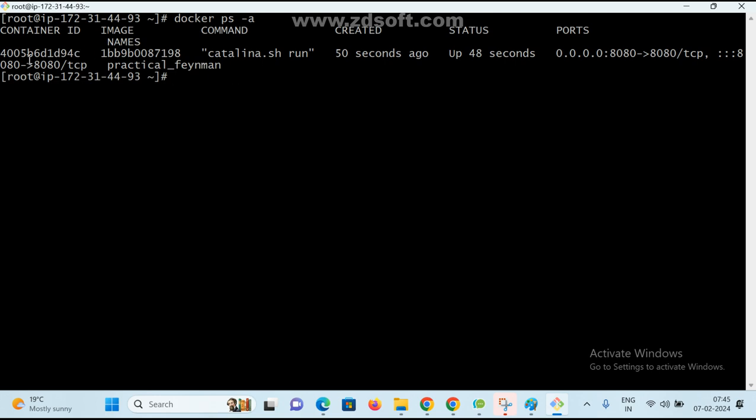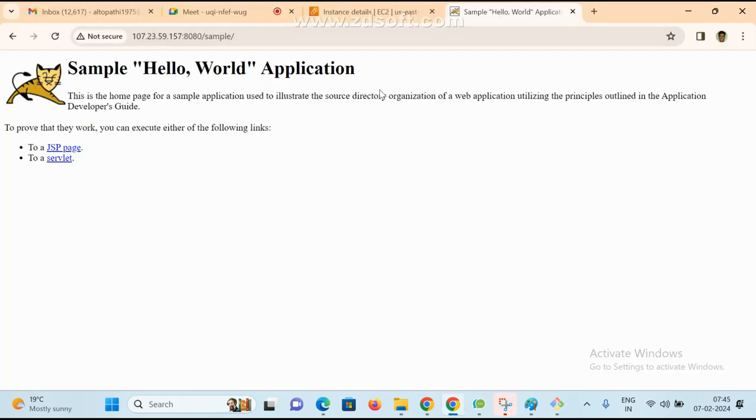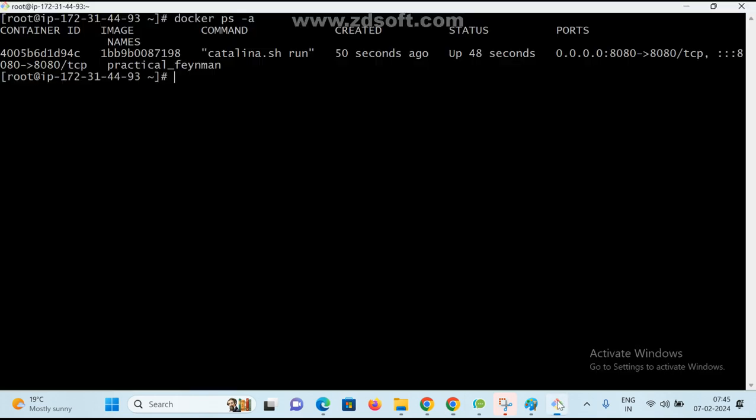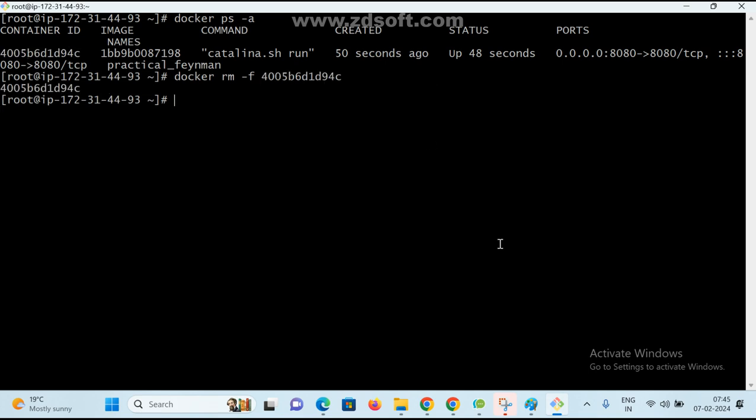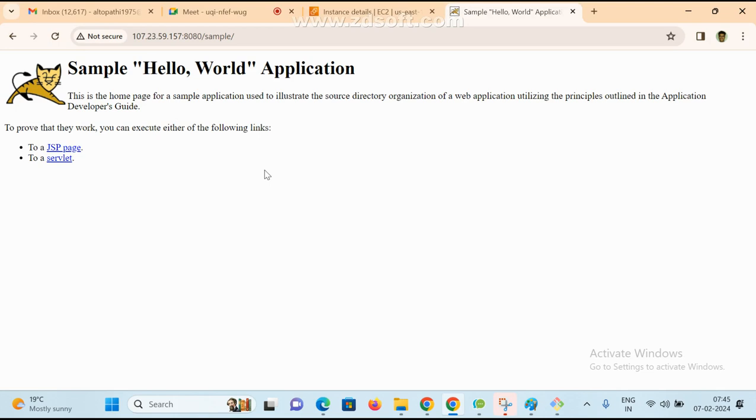In Docker, we created a container. It is working fine. If everything is working fine, we can easily access it, there is no problem. I can access my application. Unfortunately, your container crashed, or there is some problem with your container or application, or the container is deleted. See here, I am going to delete it: docker rm -f, and I am giving the container ID. Now I deleted this container. Now can you access the application, Karthik?